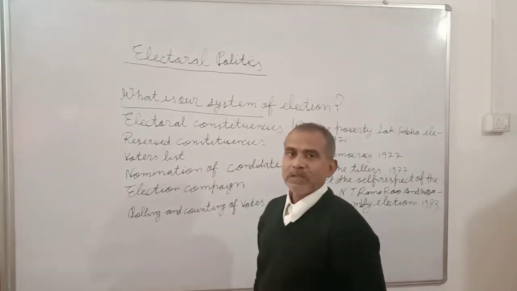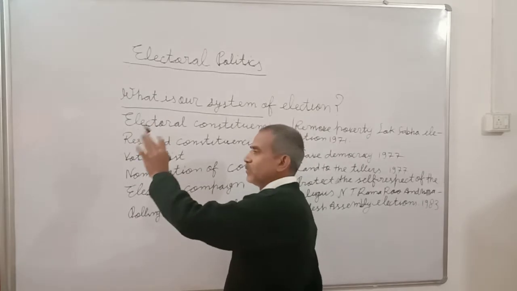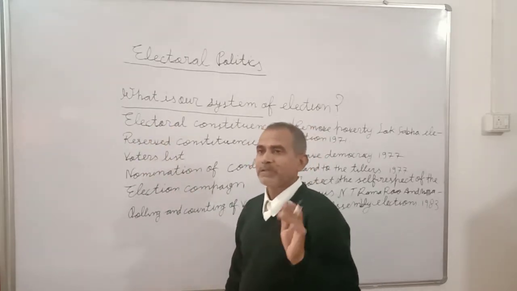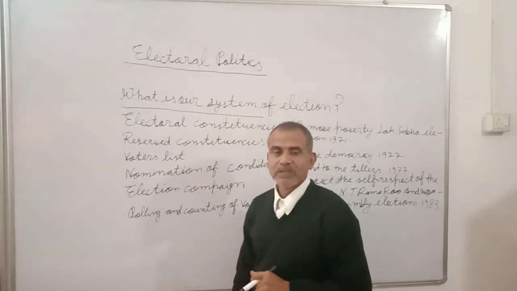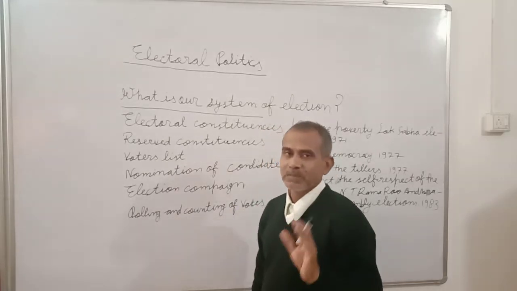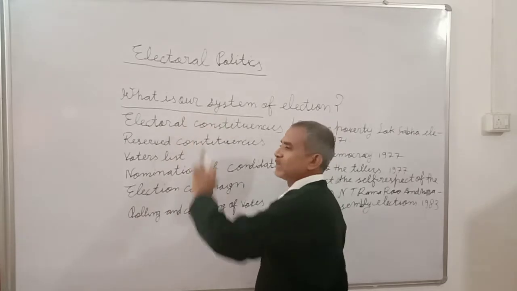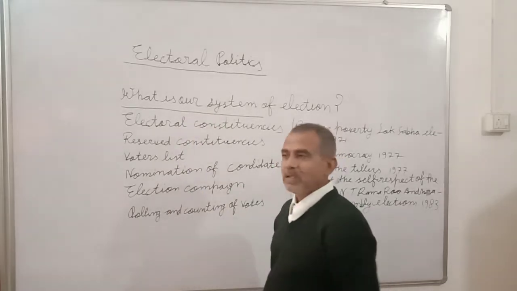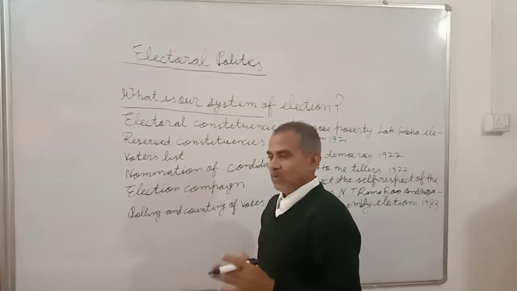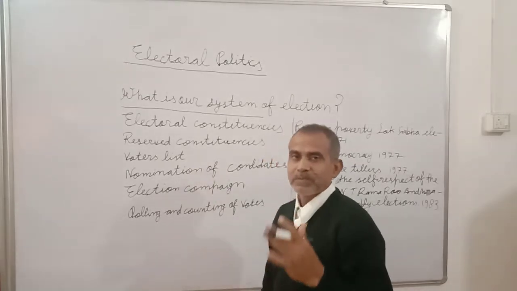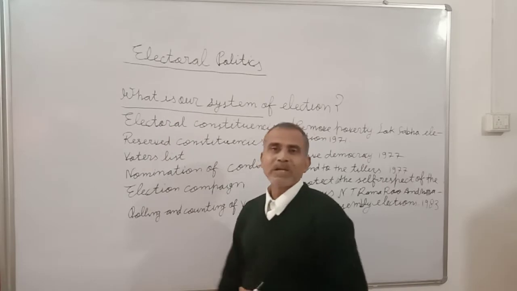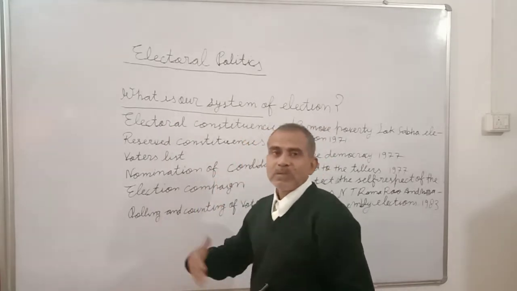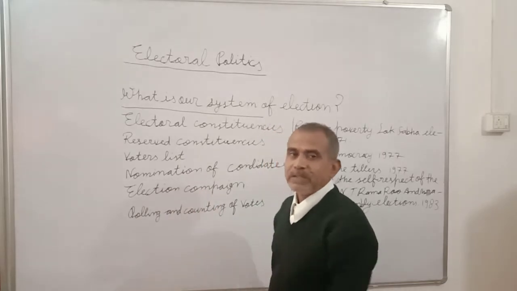In Lok Sabha there is a term of 5 years. In the same way, the terms of the state legislative assemblies are 5 years. After the 5 years, new elections are required, and again a fresh mandate by the citizens of India is required to run the government for the next 5 years.